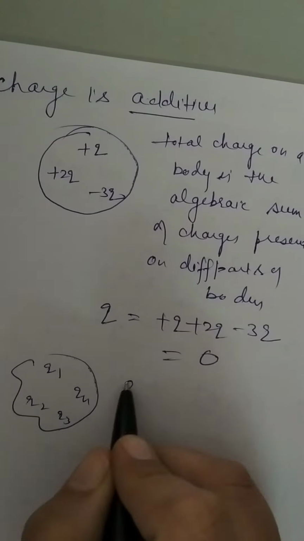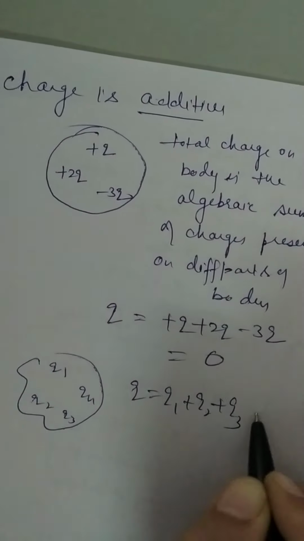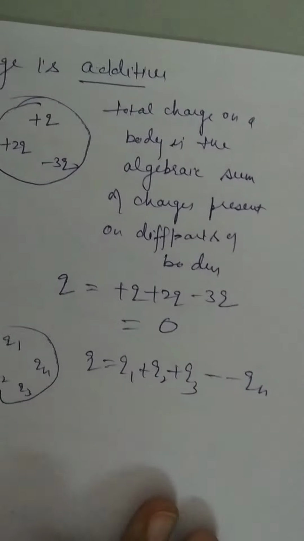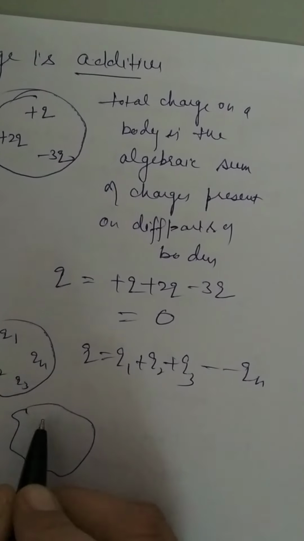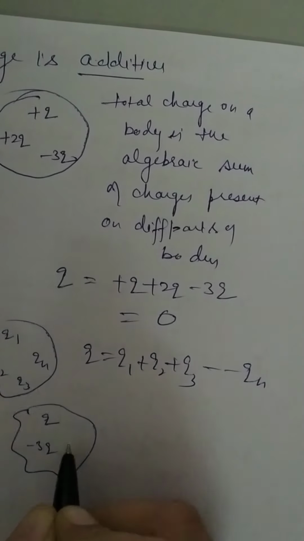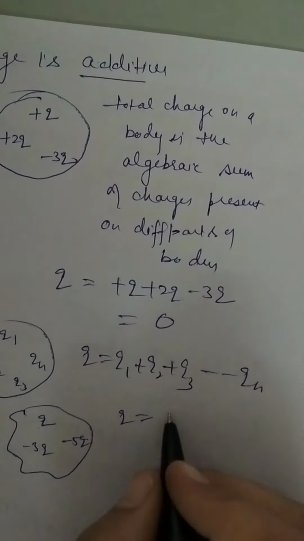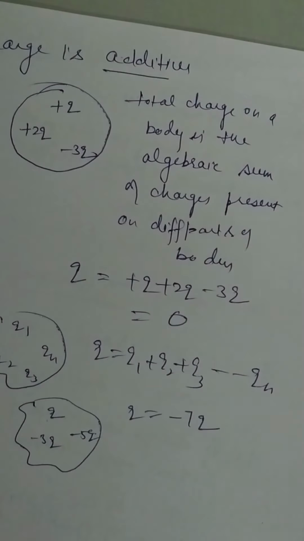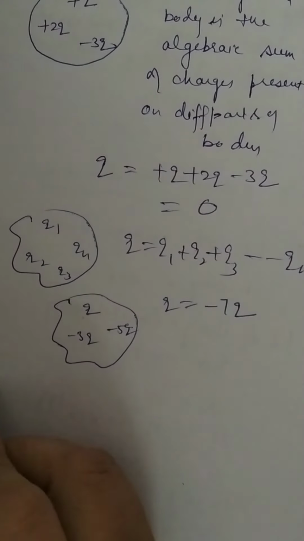If I take another body in this way, having the charges q1, q2, q3 and so on, the total charge is q1 plus q2 plus q3 and so on. Right. And if we see this is Q, this is -3Q, this is -5Q, what is the total charge? -8Q plus Q, this is -7Q. So charge is additive.